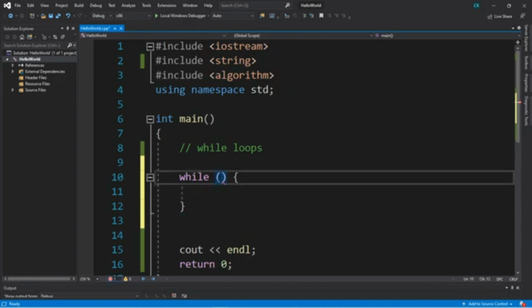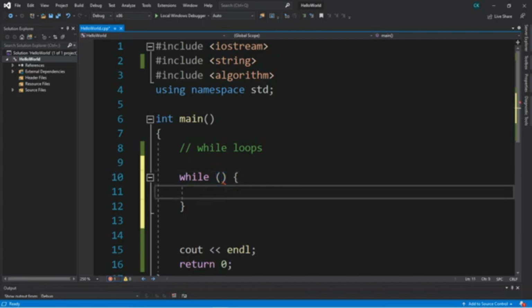As long as some condition within here is true, we will execute whatever code is between these curly brackets over and over and over again. But it's also important to add a way to exit the while loop. Otherwise, you're stuck in what's called an infinite loop. So here's an example of an infinite loop, and this is what you don't want to do, all right?